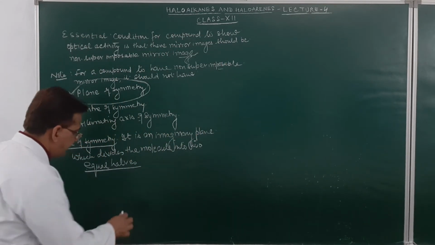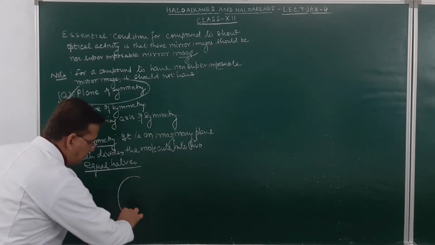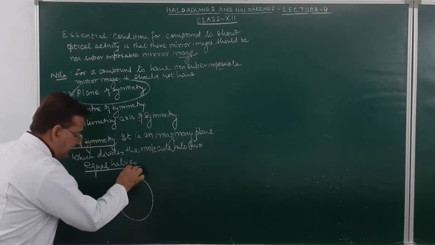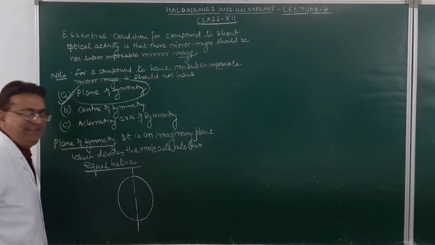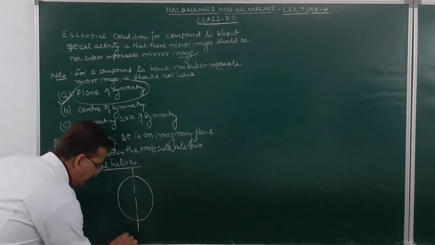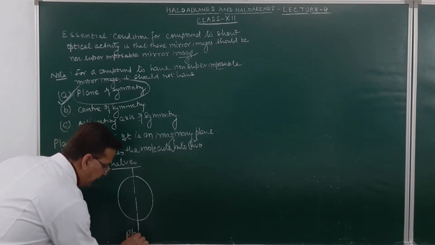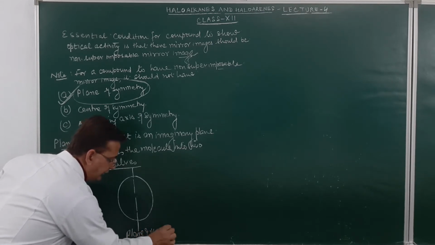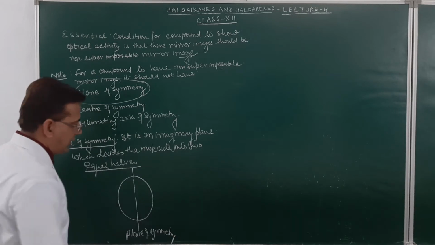As for example, if I look at the cricket ball, a leather ball, I think it can be divided into two equal halves like this. So this is said to be having a plane of symmetry.